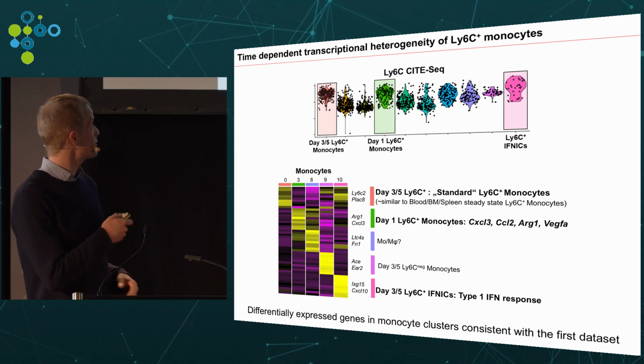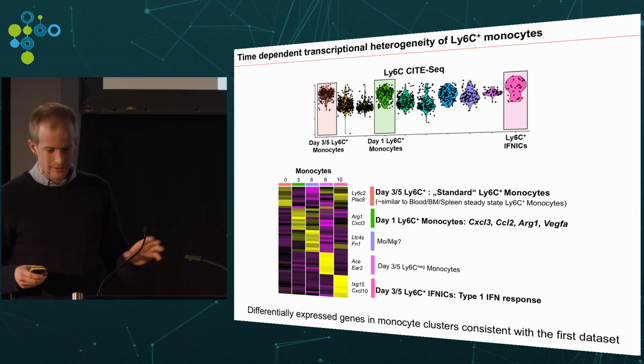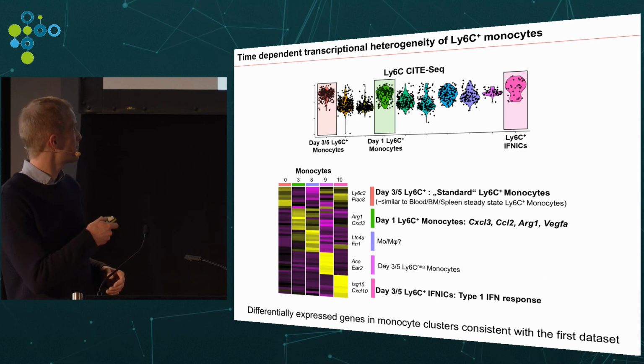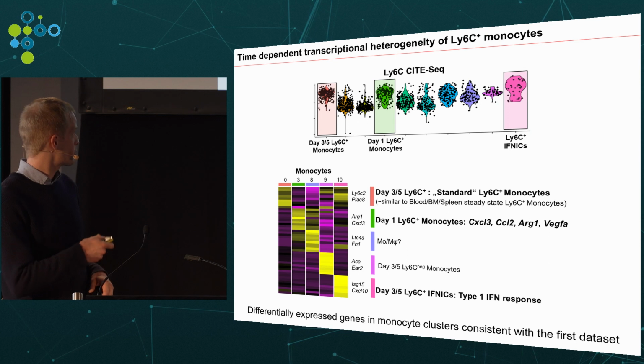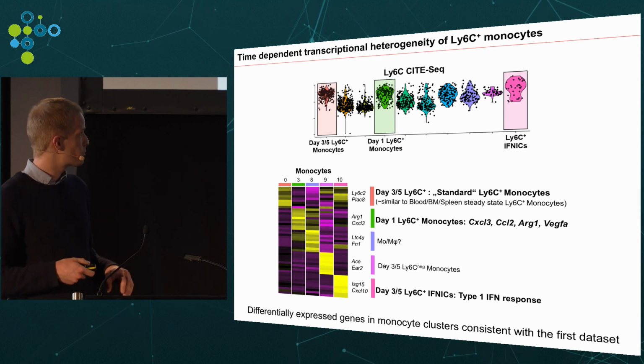And as we move a bit later in time, so 3 and 5 days after infarction, we find what I would call standard Ly6C plus monocytes, classical monocytes, which are more or less the same that you can find in the steady state in the blood, bone marrow, or spleen. And we also find a type of classical monocytes with a strong signature of type 1 interferon response.